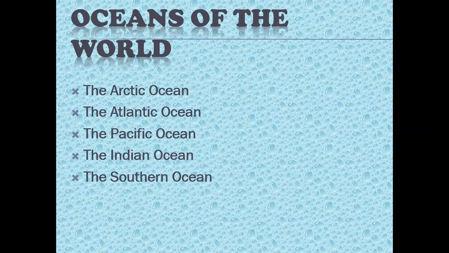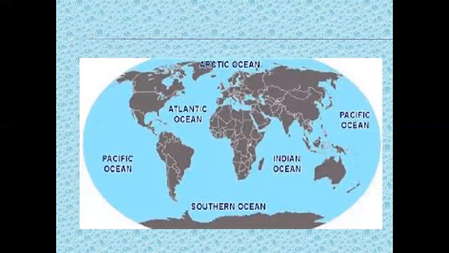Oceans of the world. These are the main oceans of the world: the Arctic Ocean, Atlantic Ocean, Pacific Ocean, Indian Ocean, and Southern Ocean. You can see all these on the world map. Look here. This is the Arctic Ocean, the Atlantic Ocean here, the Pacific all around, and the Indian Ocean, and this is the Southern Ocean or Antarctic Ocean.